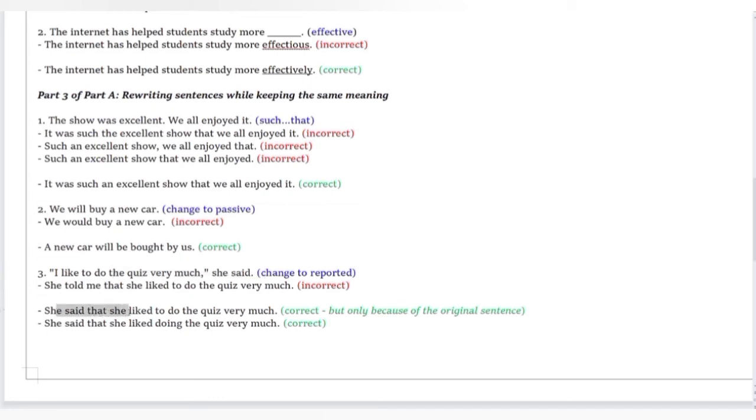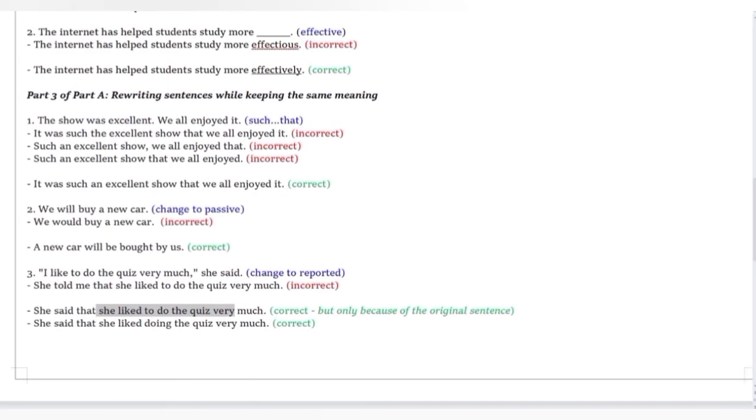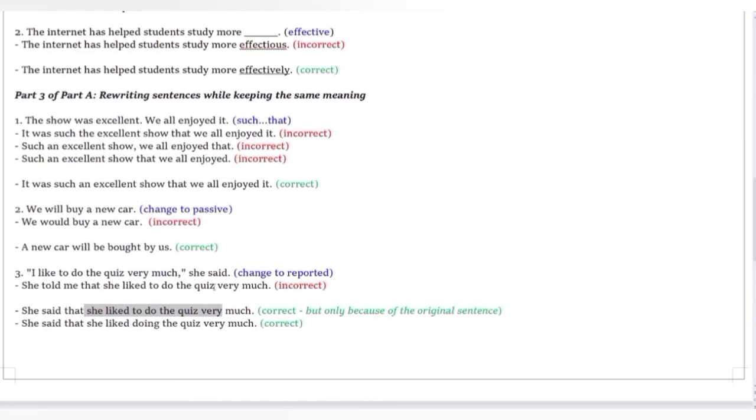So she said that she liked to do the quiz very much. Or she said that she liked doing the quiz very much. Okay, that she liked to do it's not very good, but because the original sentence has I like to do the quiz very much, which is not a very good sentence. Okay, so sometimes, especially in a test, if you just want to pass it, we just have to do that. Okay, so that's that.